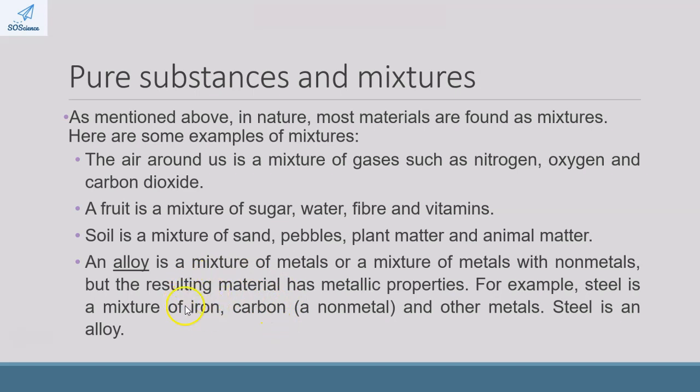So it is a mixture of a metal and a non-metal, but the resulting material, steel, has metallic properties. Depending on the properties that we want for that steel, we might add some other metals to the steel. Another example of an alloy would be if you win a bronze medal. Well, what is bronze made of? Bronze is an alloy of copper and tin.